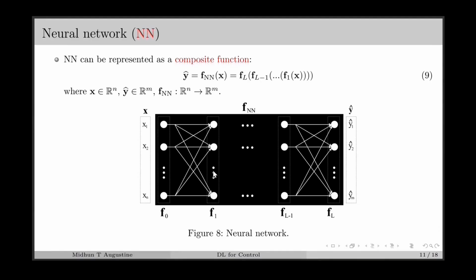The functions from F1 to FL-1 are called the hidden layers, and this function FL is called the output layer. We also have an input layer, which is normally the identity function, which simply passes the input. F0 of X is X itself, so we do not need to include it in this equation. We will have F1 as the first hidden layer, FL-1 as the last hidden layer, and FL as the output layer.